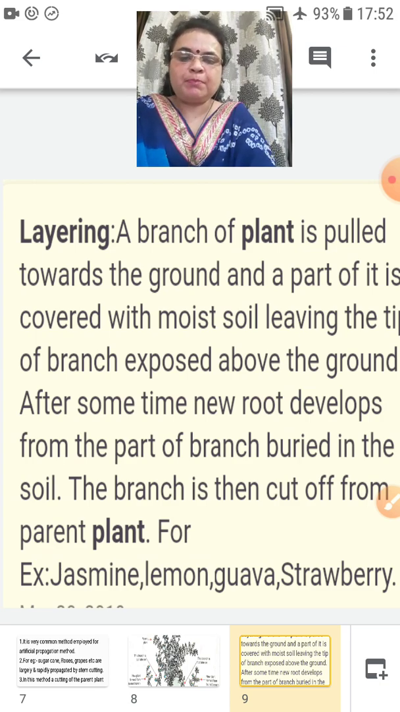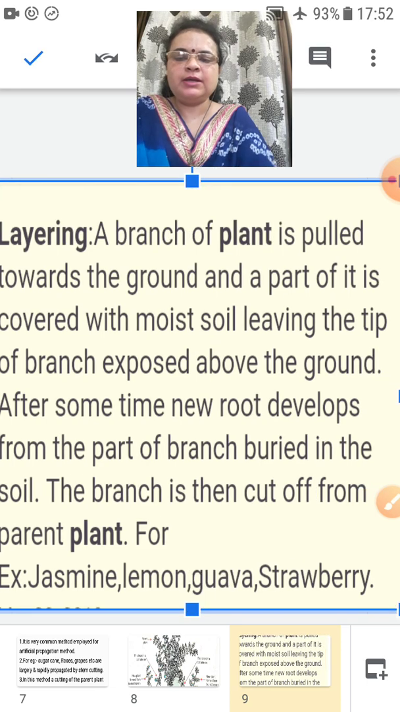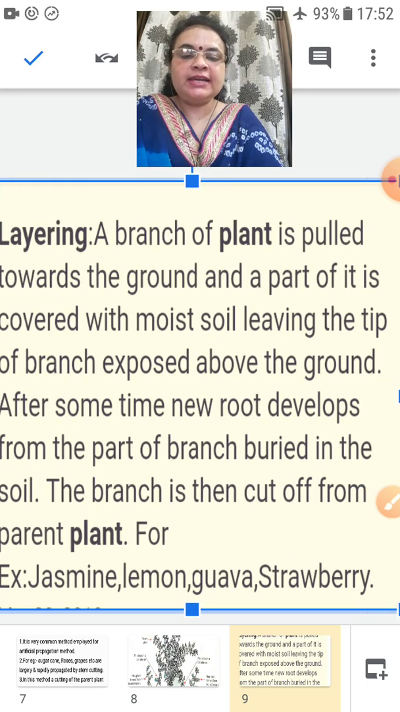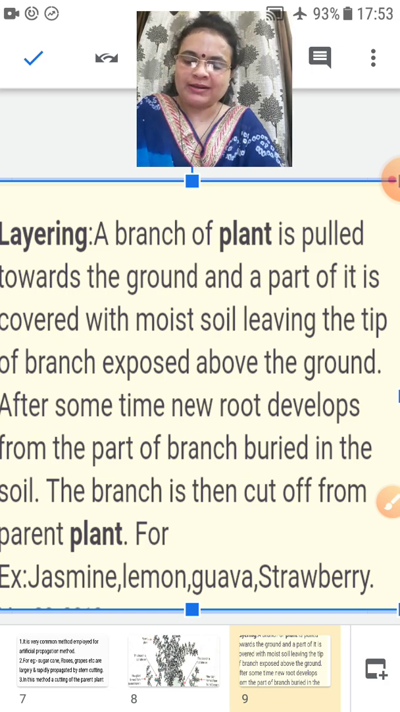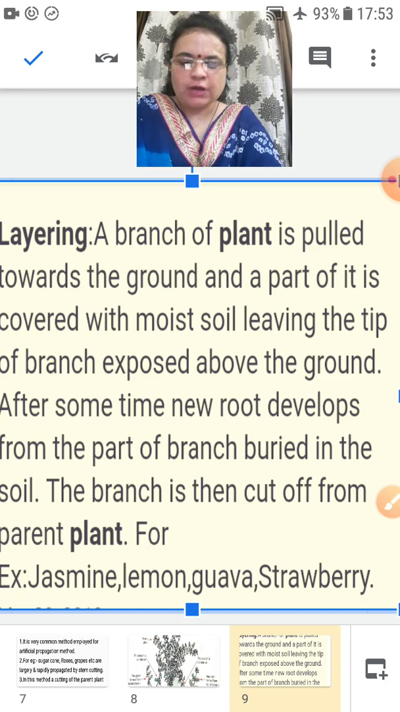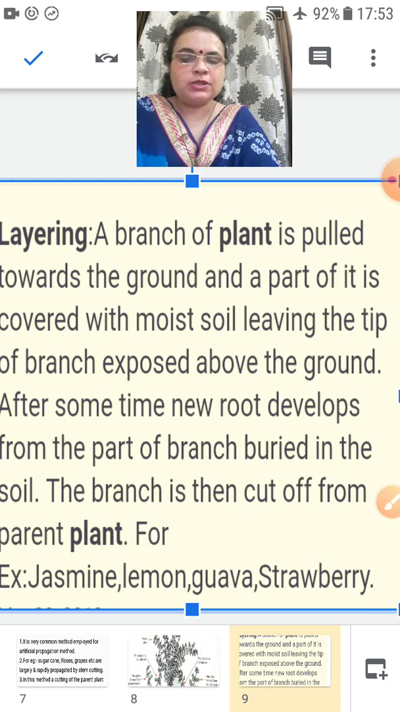A branch of a plant is pulled towards the ground and a part of it is covered with moist soil, leaving the tip shoot of the branch exposed above the ground. After some time, new roots develop from the part of the branch buried in the soil. The branch is then cut off from the parent plant. The examples are jasmine, lemon, guava, strawberry. Many more are there. Okay.